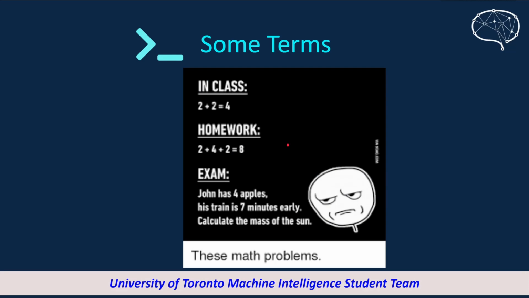So, for example, in this meme that we just saw in the last video, we have in-class exercises, homework exercises, and the exam. But these three could actually be the training set, validation set, and test set in our machine learning process. In class, when you're doing the exercise, the teacher is kind of training you to get the ability to solve problems. And in homework, you are sort of evaluating yourself. Is your way of learning effective and correct? And if not, you should go back and redo your training.